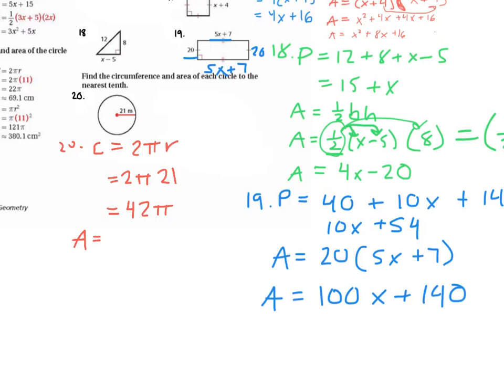Okay, so how do you find the area of a circle? Pi r squared. Remember, the area is always going to be squared, so when thinking about the area of a circle, you're going to just square the radius. So the area is going to be, what's 21 times 21? 441.